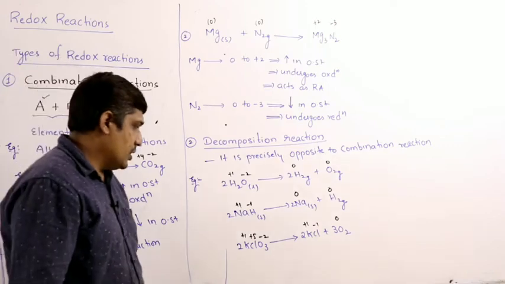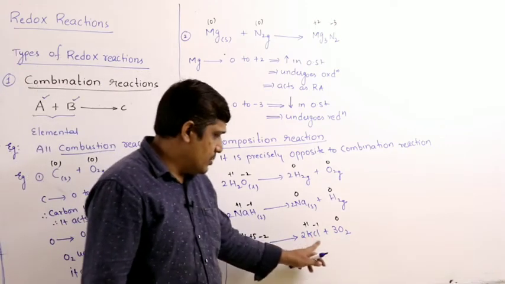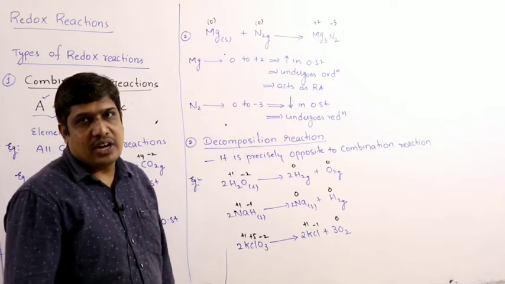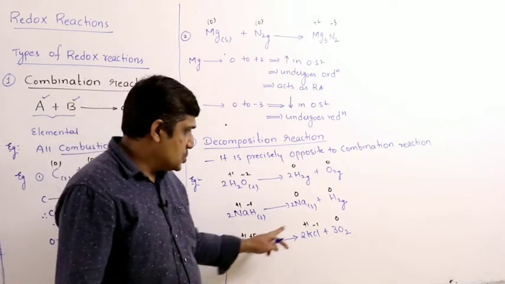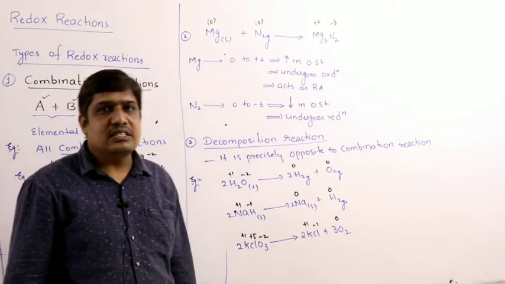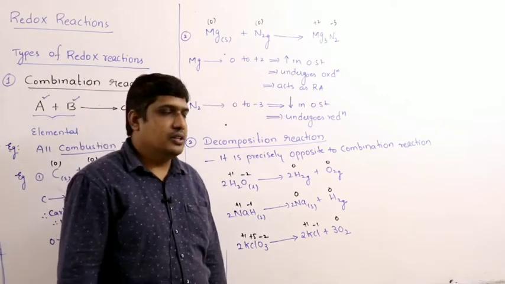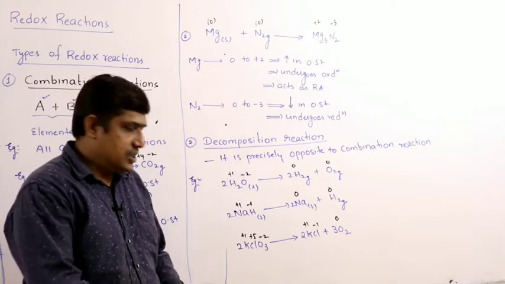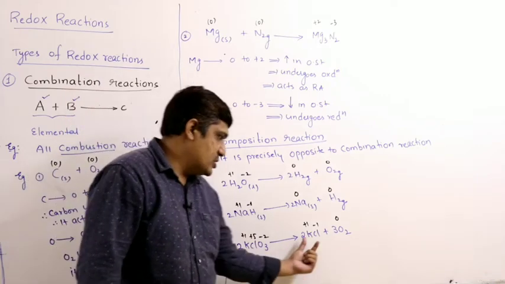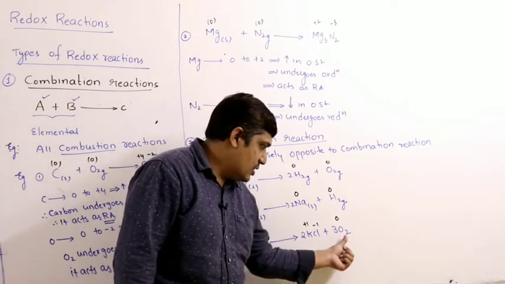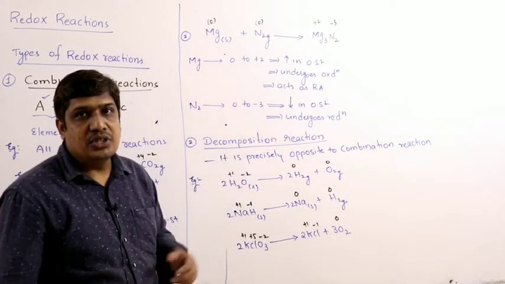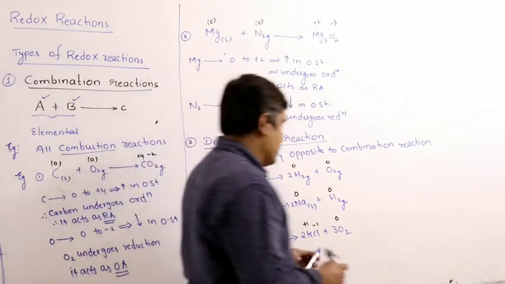Chlorine changes from +5 to -1, a decrease in oxidation state, therefore it undergoes reduction. Oxygen goes from -2 to 0, an increase, therefore it undergoes oxidation. Both take place simultaneously, redox reaction. One compound decomposes to two simple compounds with one product in elemental state, therefore it is a decomposition redox reaction.